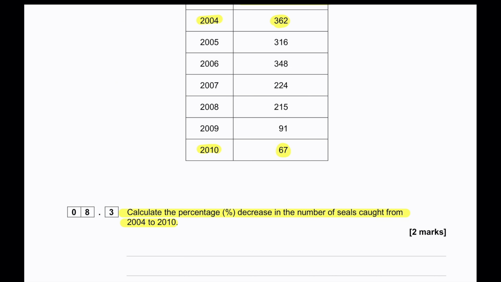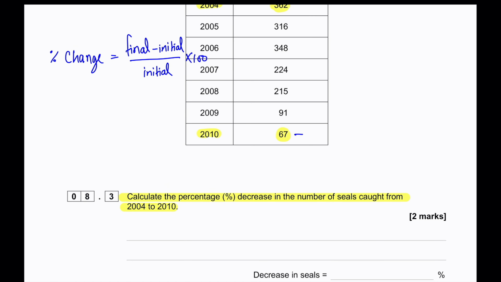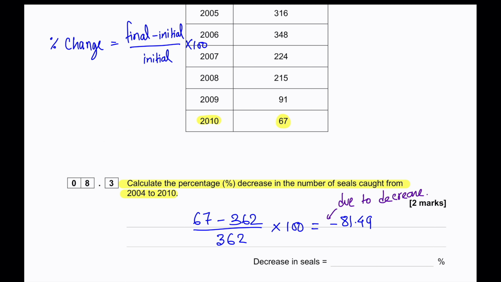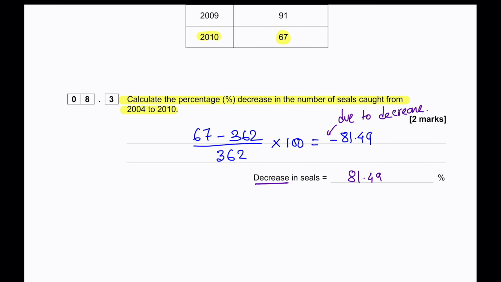So, to find out the percentage change, we must find the final minus the initial, divided by the initial, times 100. So, in this case, the final is 67 and the initial is 362. Divided by the initial, which is 362, times 100, gives us negative 81.49. Now, the negative sign is in front because it is due to a decrease. But when we write down the decrease in seals, because the decrease is already mentioned, we will only write 81.49. Because the exam answer is to 3 significant figures, we will write 81.5.